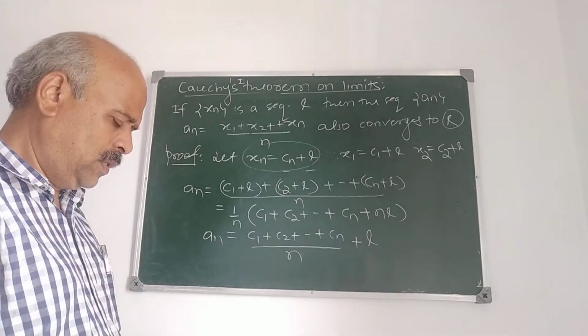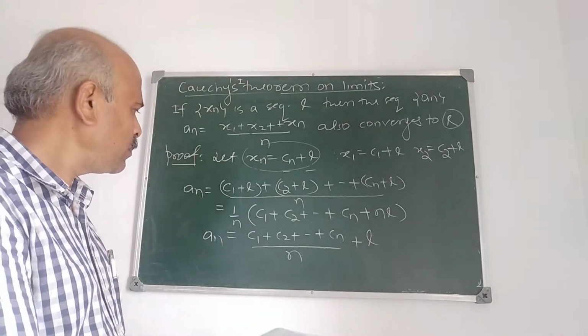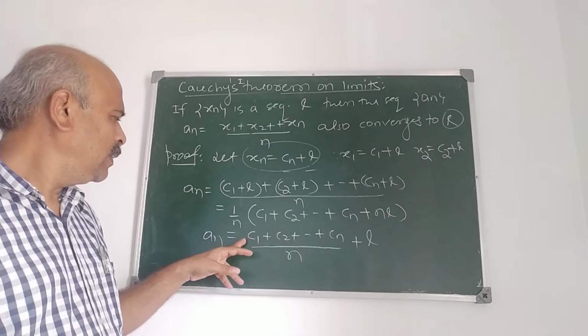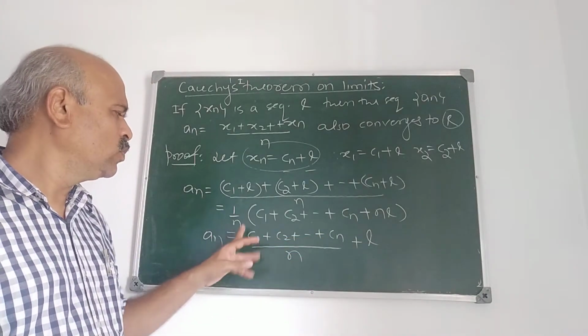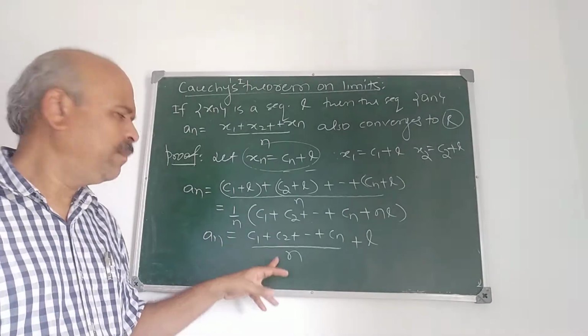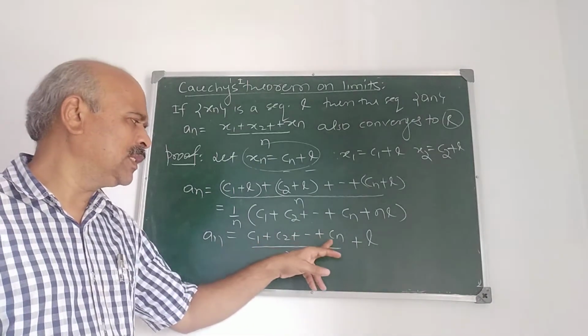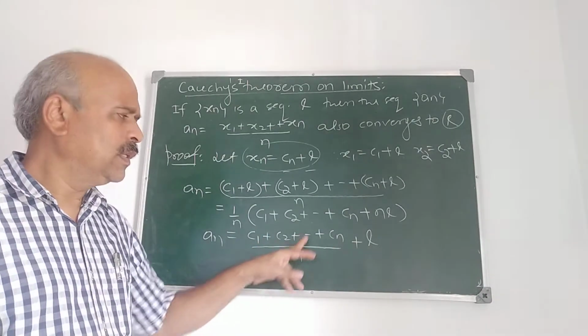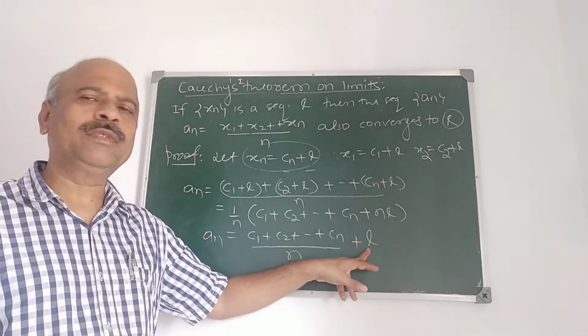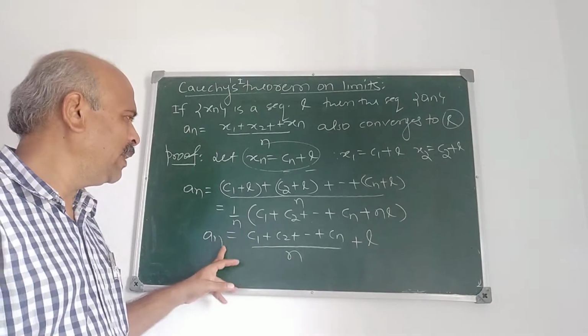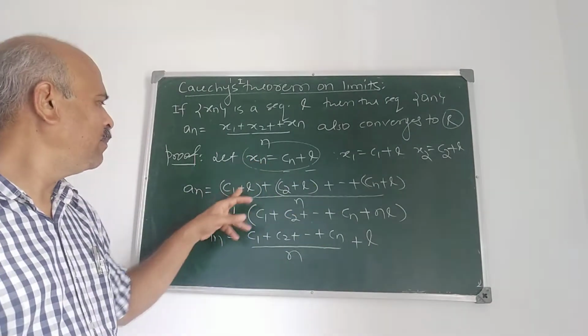Now, see, if we prove that (C1 plus C2 plus ... plus Cn) upon n tends to 0 as n tends to infinity, then the limit of An also becomes L. What is An here?